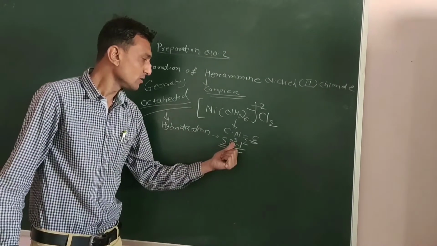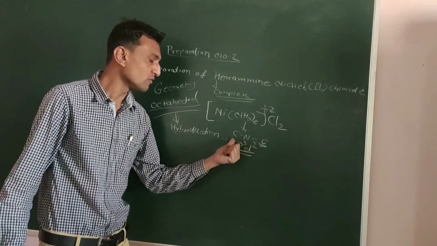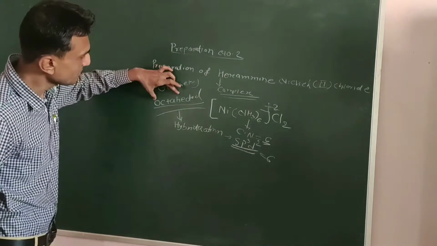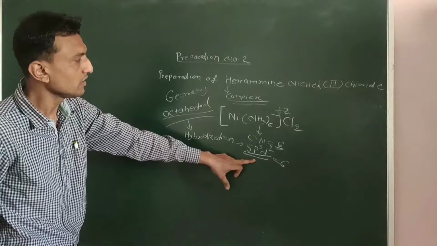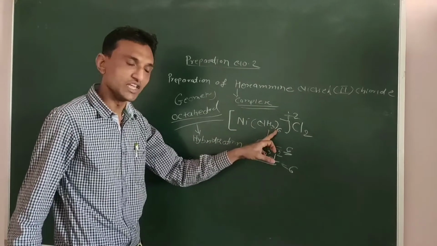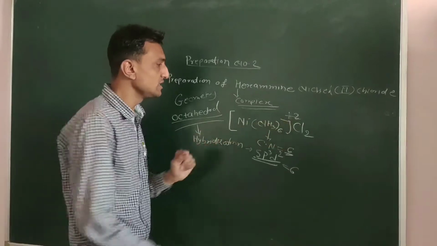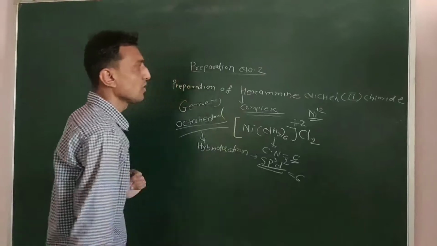You may count 3 p orbitals, 2 d orbitals, 3 plus 2 is 5, and 1 s orbital, total 6. So octahedral geometry, sp3d2 hybridization, and the coordination number is 6. Nickel is in plus 2 oxidation state in this complex.